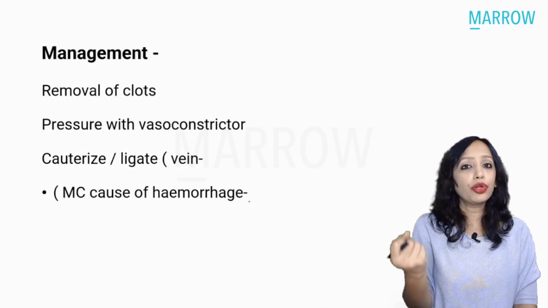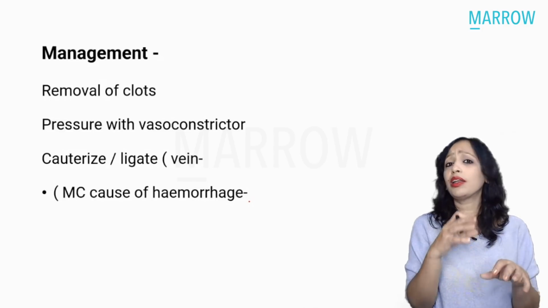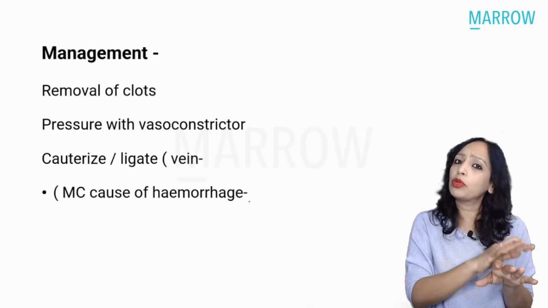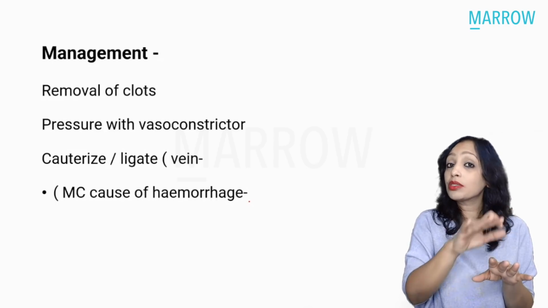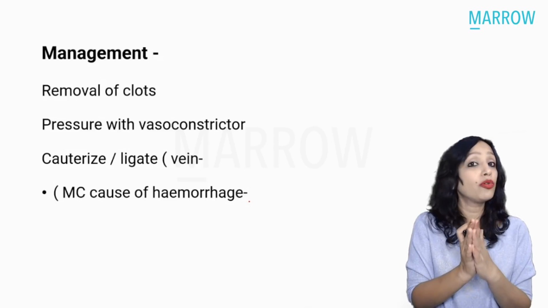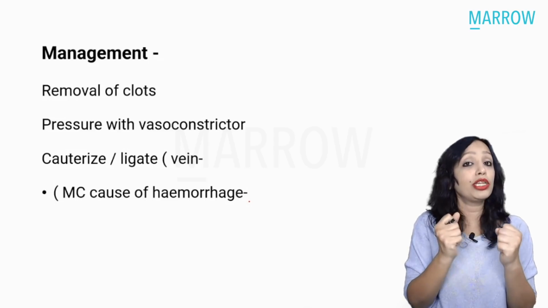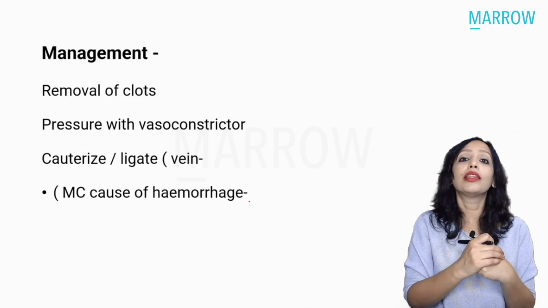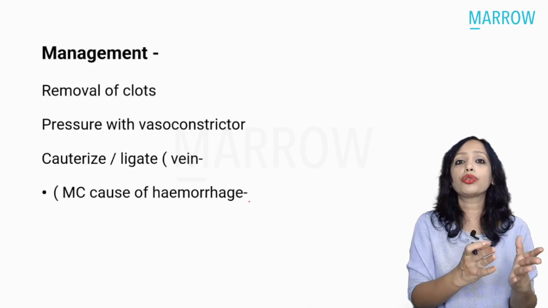Why do you need to remove the clots? Otherwise, you always study that if there is a clot, leave it, because clot means that fibrosis has occurred, hemostasis has occurred. But this is one place where you have to remove the clots. Another place, any other place you know of where you have to remove the clot for retraction to occur and bleeding to stop? Yes, that is the uterus, the PPH. Yes. So here also you have to remove the clots.